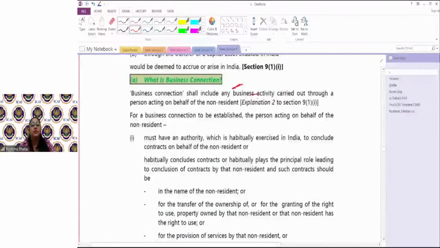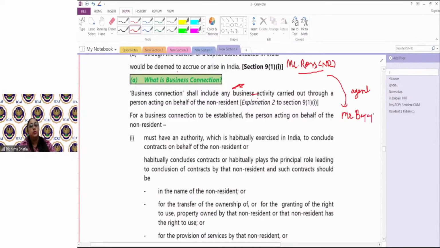Now, to understand business connection, let's have a person in mind, Mr. Ross. This person, Mr. Ross, is a non-resident. He has an agent in India who takes care of his business activities. Now, that agent is, say, Mr. Bajaj.